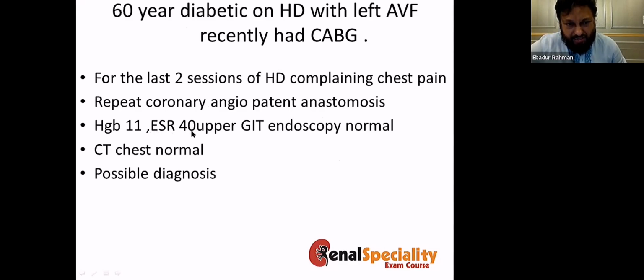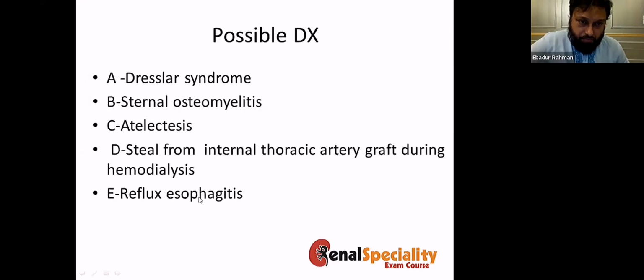Hemoglobin 11, ESR 40, upper GI endoscopy was normal, CT chest normal. So what is the possible diagnosis? These are the diagnoses we are offering: Dressler syndrome, sternal osteomyelitis, atelectasis, Steal syndrome from internal thoracic graft during hemodialysis, and reflux esophagitis.